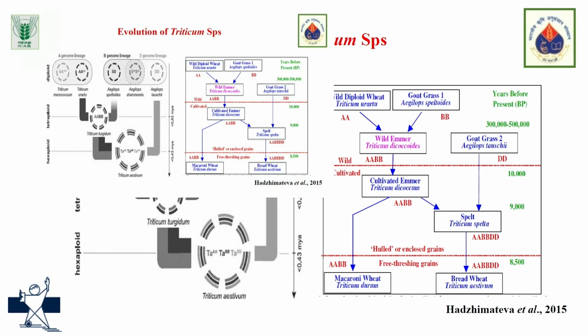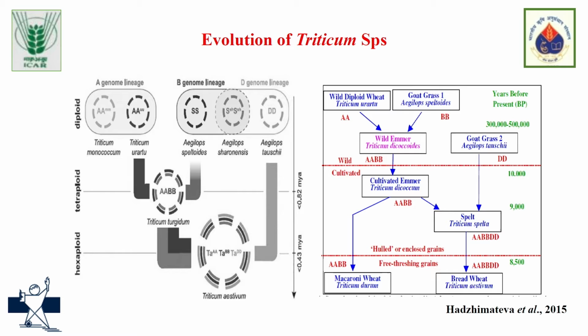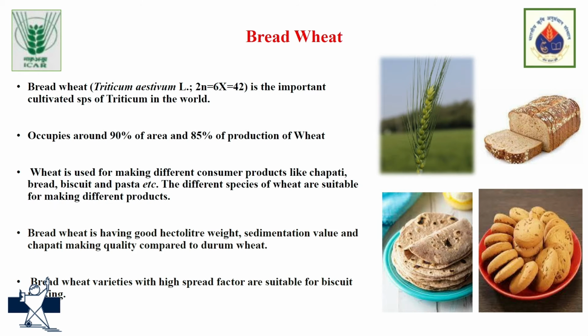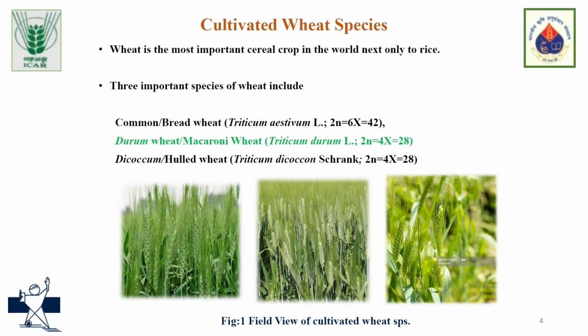And the natural selection by the farmers from this cultivated emmer, which is called Triticum dicoccum, led to the development of another tetraploid species called Triticum durum. So at present we have the wild species available, and among them we have diploid species, tetraploid species, and hexaploid species. At present we have 3 cultivated wheat species around the world, and the 3 most important